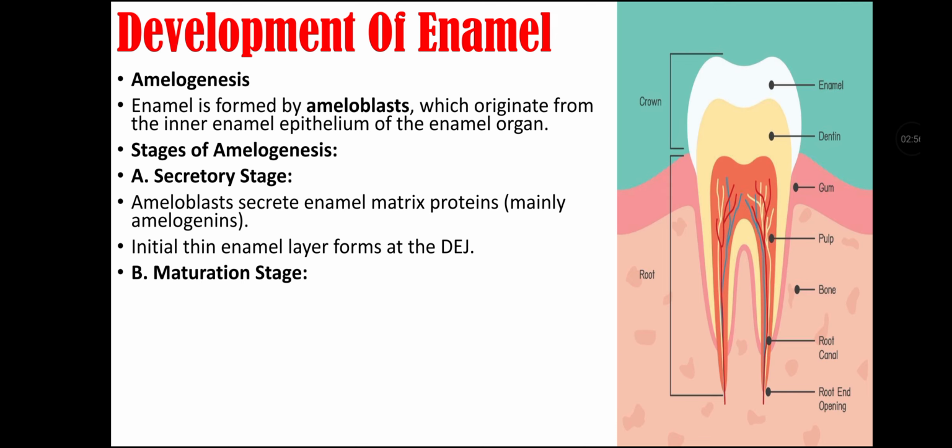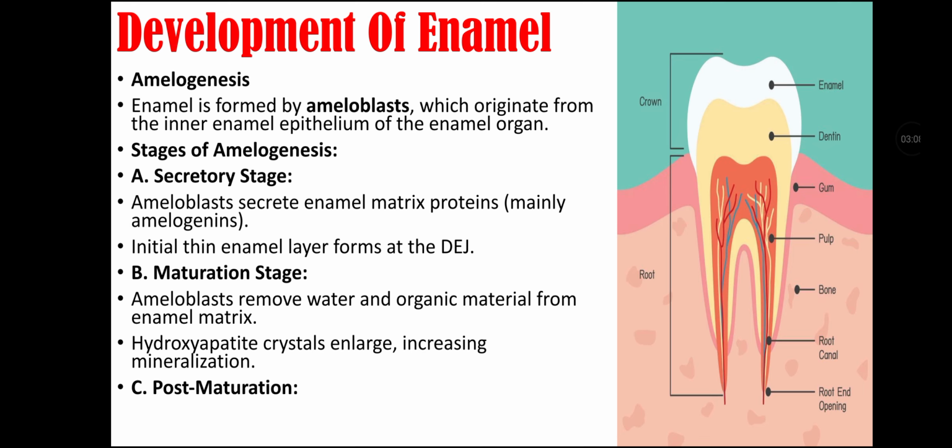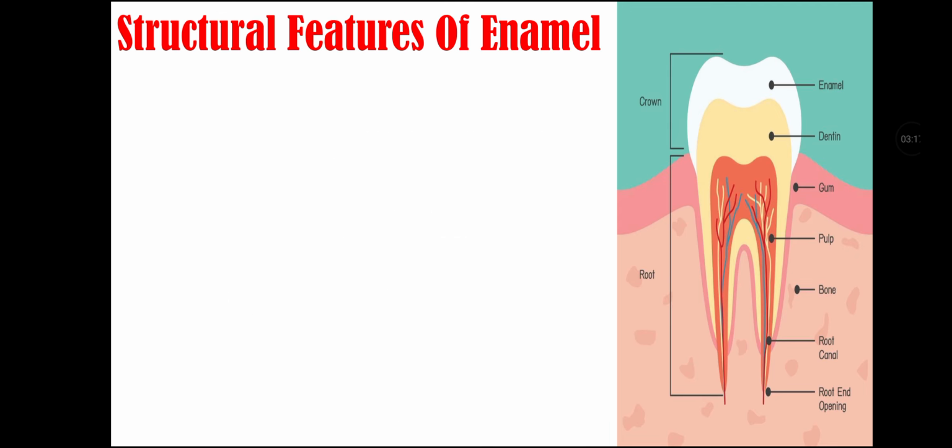Second stage is maturation stage, in which ameloblasts remove water and organic material from the enamel matrix. In this, hydroxyapatite crystals enlarge, increasing mineralization. Third stage is post-maturation stage, in which ameloblasts disappear after enamel formation, leaving enamel as an acellular tissue.